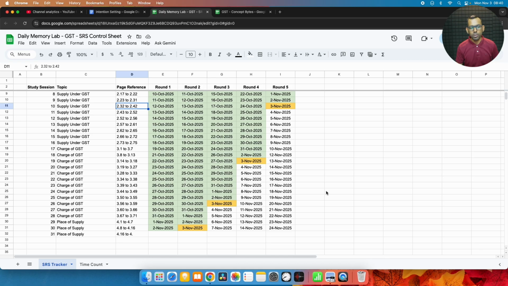In today's study session, we will read round 5 of Supply Under GST chapter, page number 32 to 42, and then we will read Charge of GST, page 14 to 18, round 4, page 56 to 59 of Charge of GST, same chapter, round 3, and then whatever we read yesterday, place of supply 4.8 to 4.16, and then after that we will read whatever the new count of pages that we are going to read today.